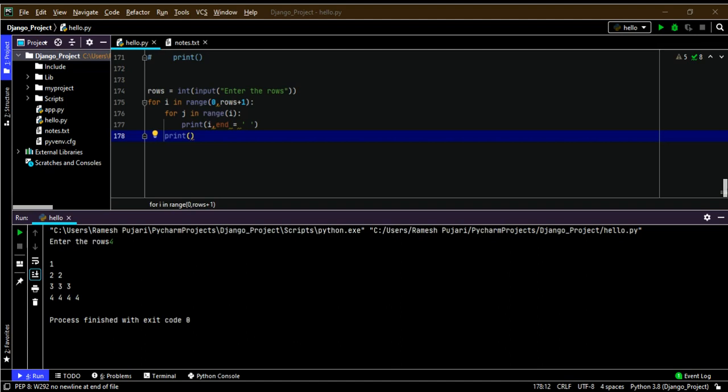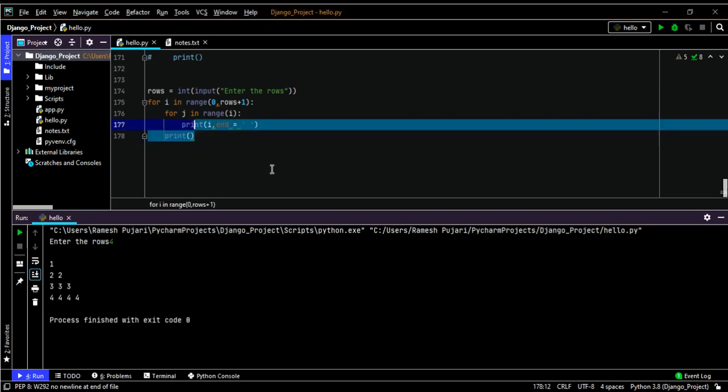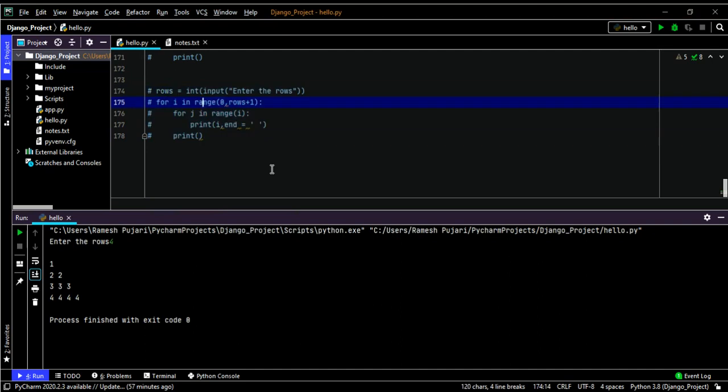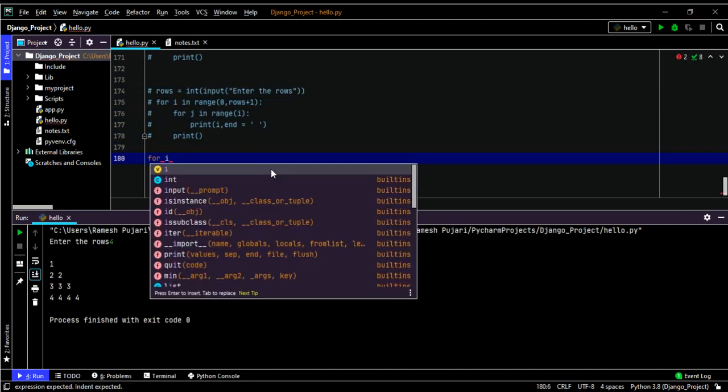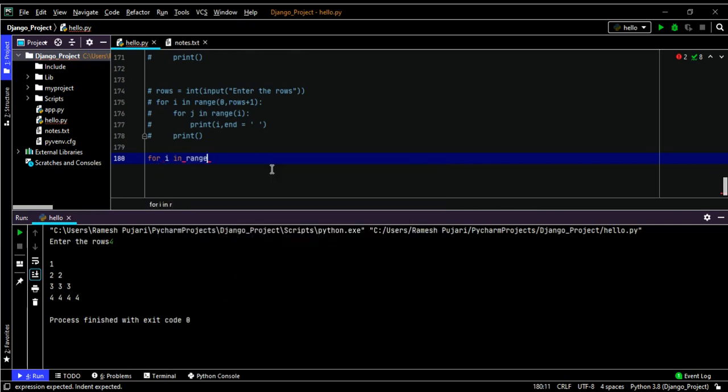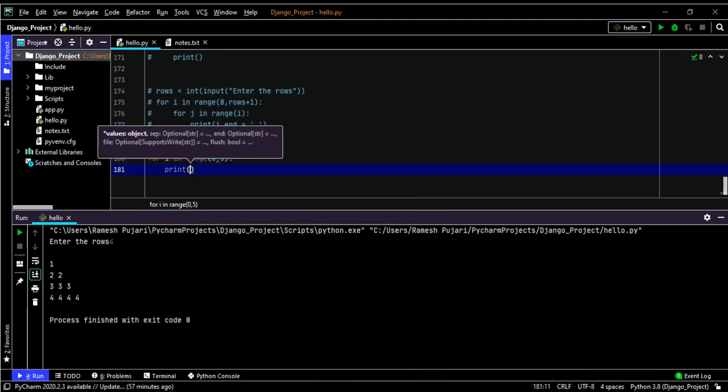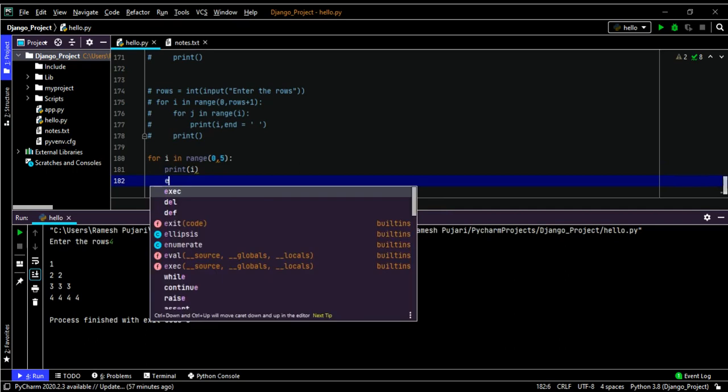Now I will demonstrate the for loop with the else statement, and how to use the else statement with a for loop. Now I will take one example with the for loop, considering the range function. I will take for i in range 0 to 5, and print the i, and then I take the else block.